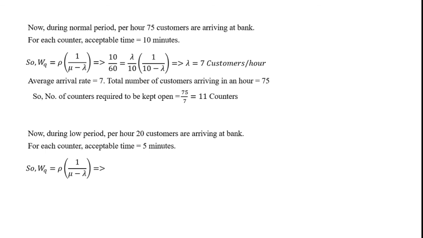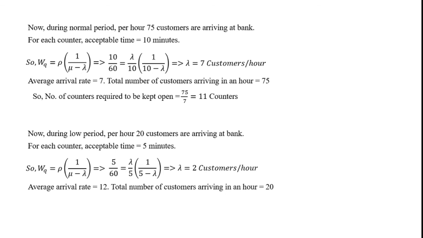We will put the value of WQ, which is 5, divided by 60 to convert it into hours once again, equals lambda upon 5, that is lambda upon mu, times bracket 1 upon 5 minus lambda. So over here we can find out easily. After simplifying we will get the value of lambda equal to 2 customers per hour.